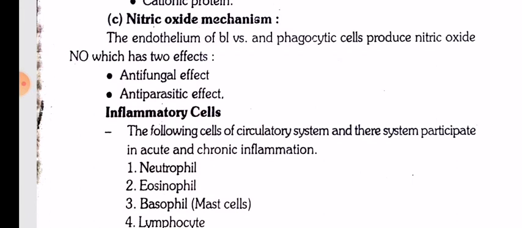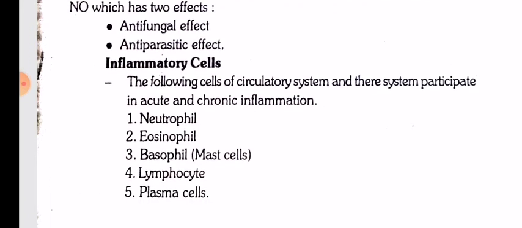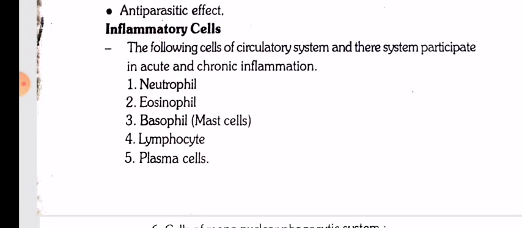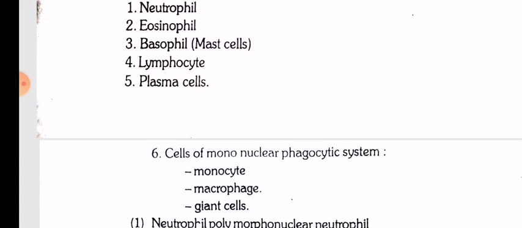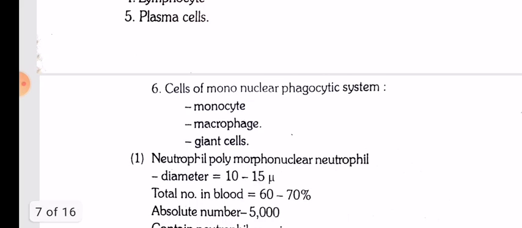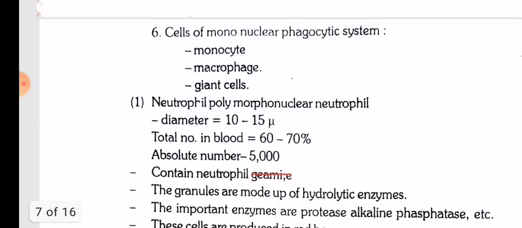Nitric oxide mechanism. The endothelium of blood vessels and the phagocytic cells produce nitric oxide, which has two effects: antifungal effect and antiparasitic effect. Inflammatory cells. The following cells of the circulatory system and the tissues participate in acute and chronic inflammation: neutrophils, eosinophils, basophils, lymphocytes, and plasma cells. Cells of the mononuclear phagocytic system: monocytes, macrophages, and giant cells.